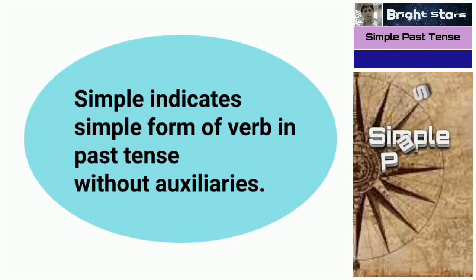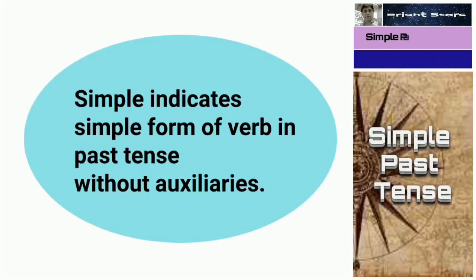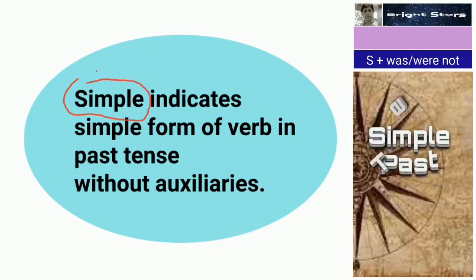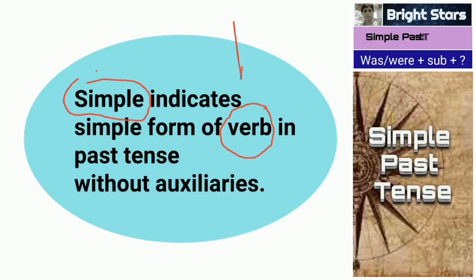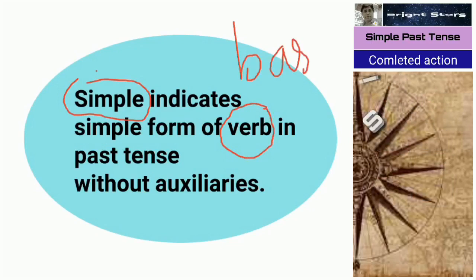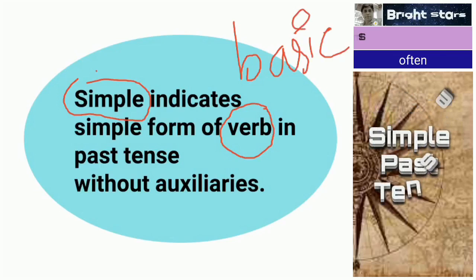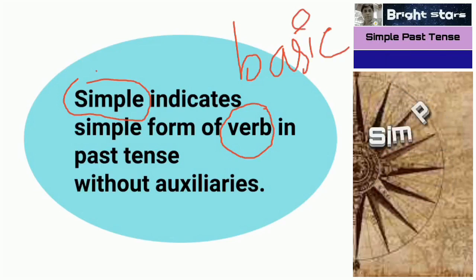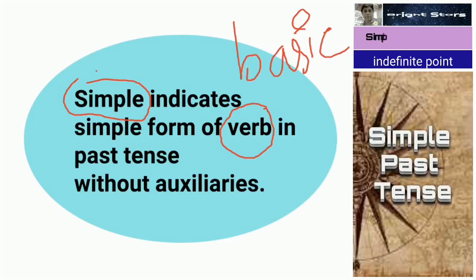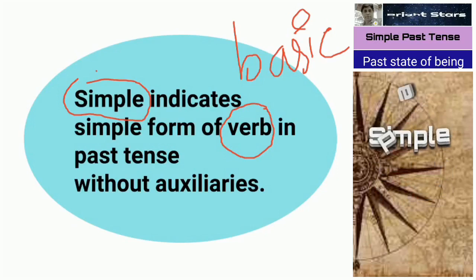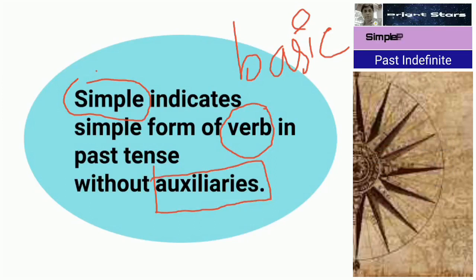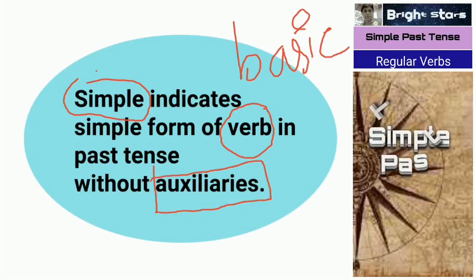So what is simple? Simple indicates the simple form of verb, that is the basic form of verb. The basic form of a verb is one to which we don't add ing or any auxiliary verbs. So simple form of verb in past tense without auxiliaries. That's why I told you we use it without auxiliaries, and that's why we call it simple past tense.